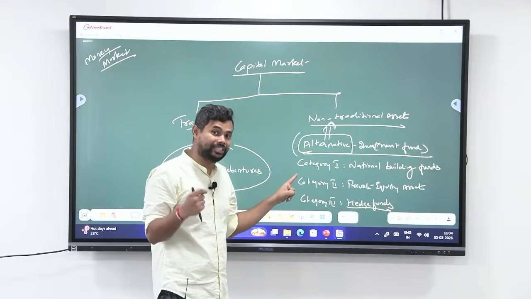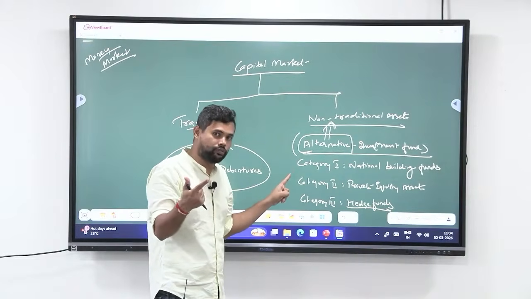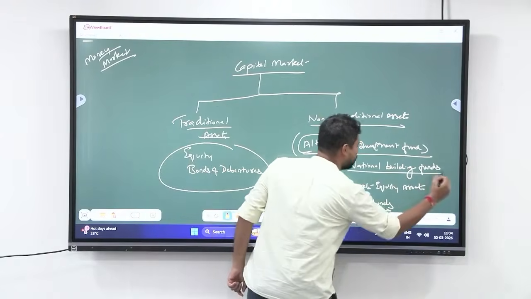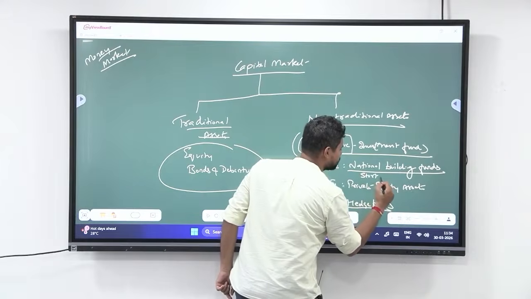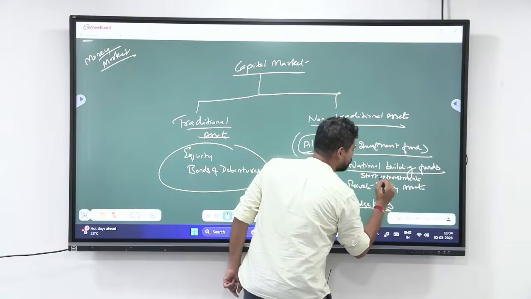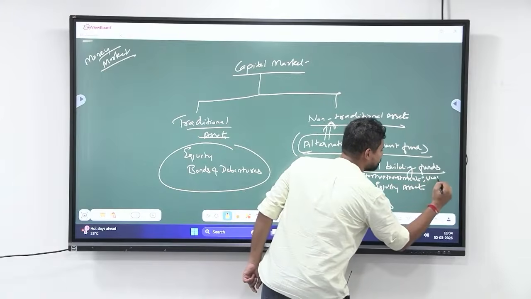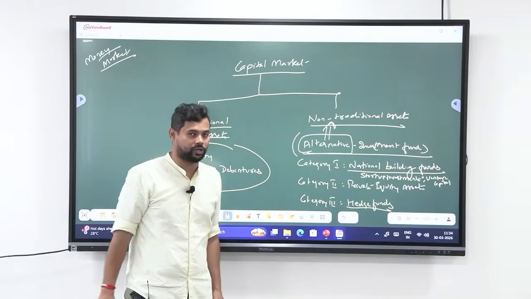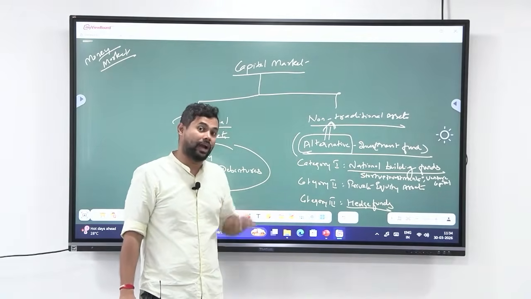Category 1 is nation building funds. It is very important for India to grow. So, category 1 is always those funds. For example, you have startup investments, and you also have venture capital. So this is what category 1 funds are. Very important. They are part of alternative investment funds.